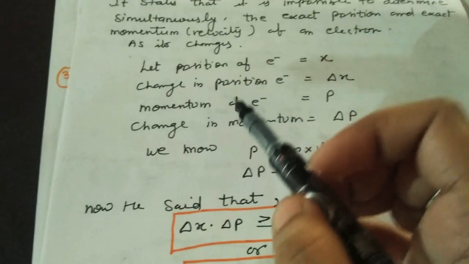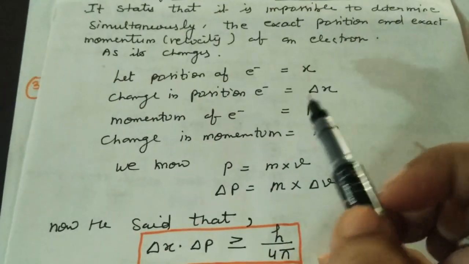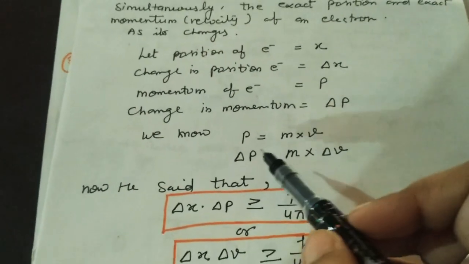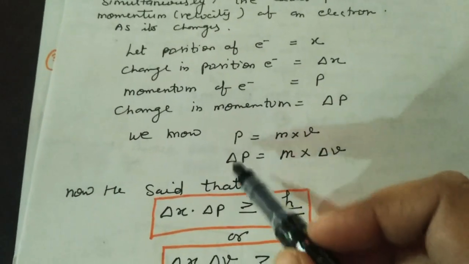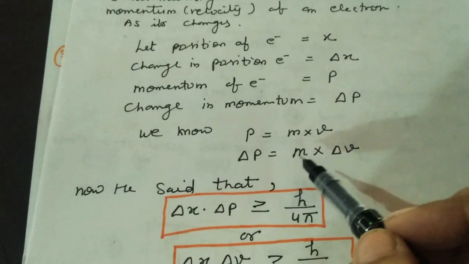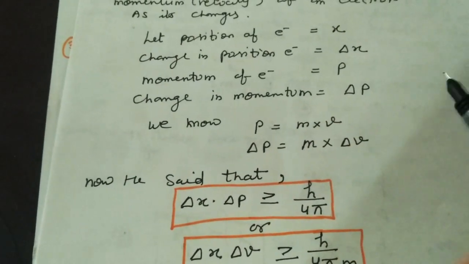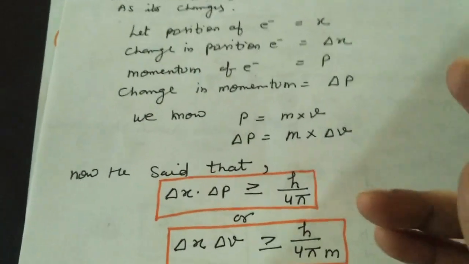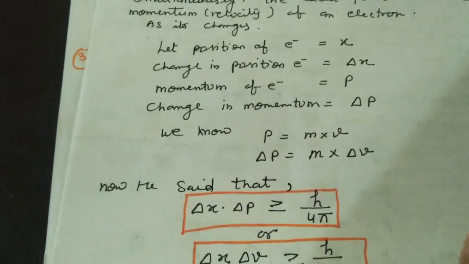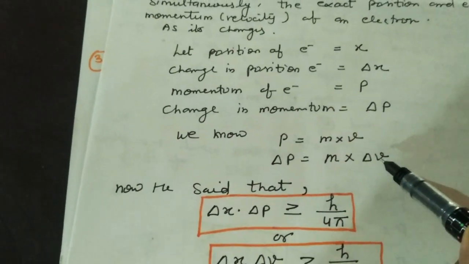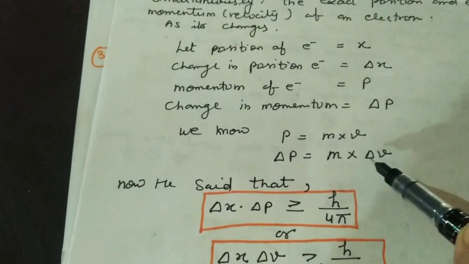In the same way, he took the momentum of the electron as p and change in momentum as delta p. Now we know that p equals mv, so delta p will also equal m into delta v, because mass will not change whether its position or velocity changes. The mass of the body does not change. So we will not write delta here for mass, but its velocity changes, so we write delta v.